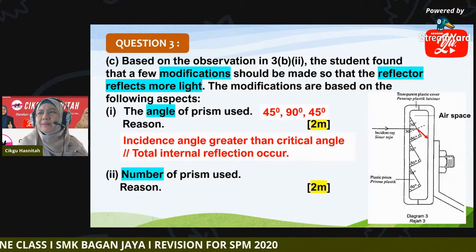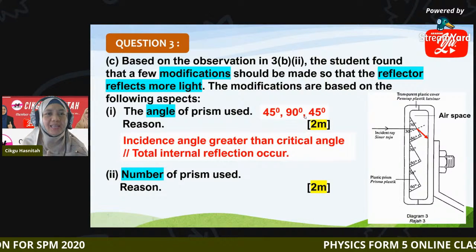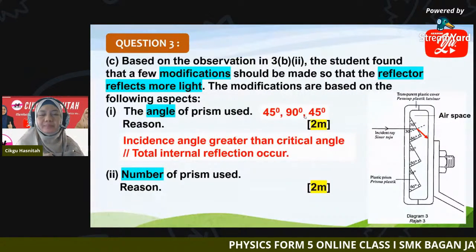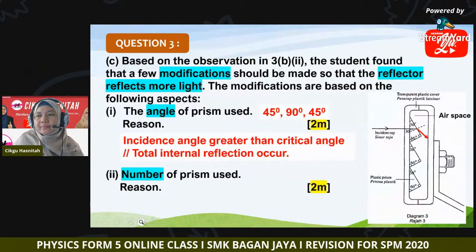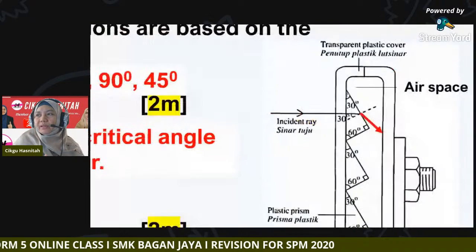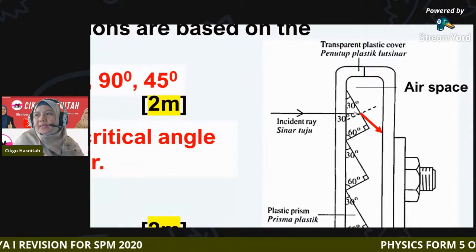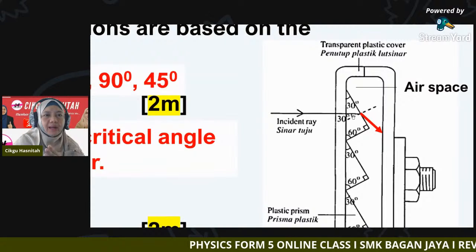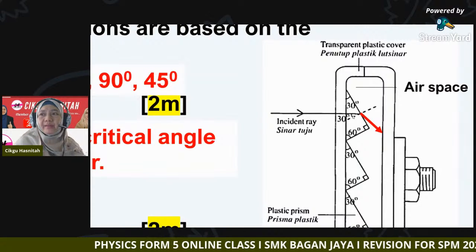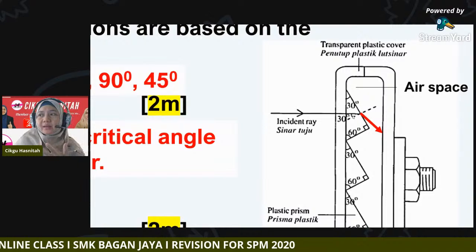Okay, so can you tell me by using 45, 90, 45, what is the angle of incidence now? Okay, look at this diagram. If now we are having 45, 90, 45, so what will be the angle of incidence here? So angle of incidence will be 45 degree. 45 degree greater than 42 degree, greater than the critical angle.